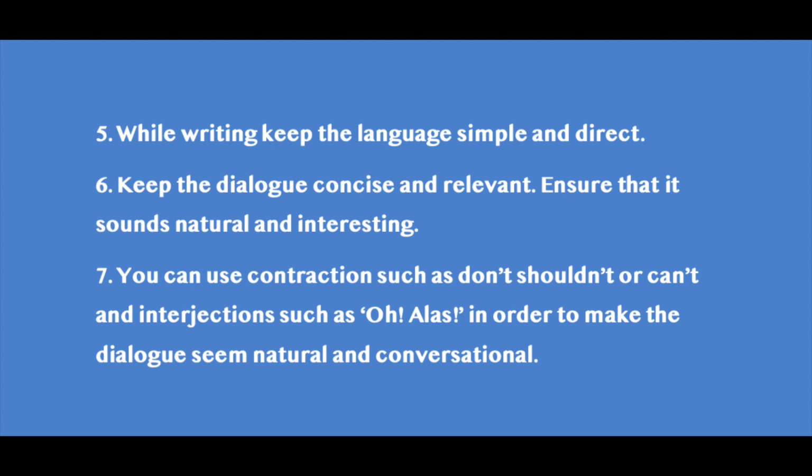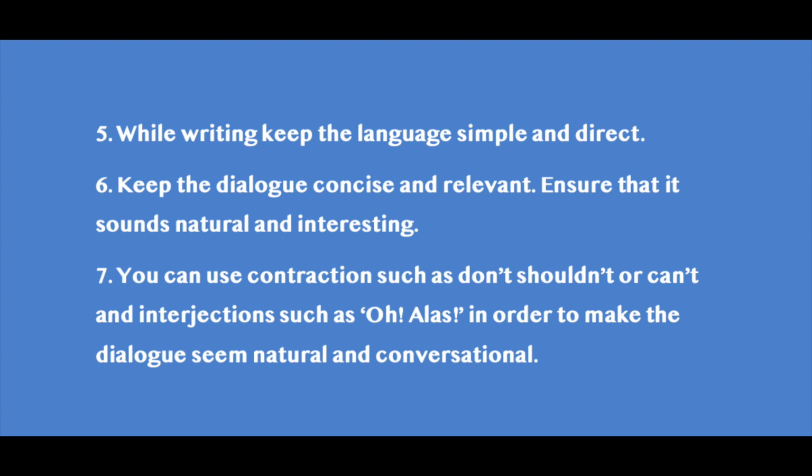Then you can use contractions such as don't, shouldn't, that means do not. Instead of do not, you can use don't. Instead of should not, shouldn't. And instead of cannot, you can use can't. And interjections such as oh, alas, in order to make the dialogue seem natural and conversational.